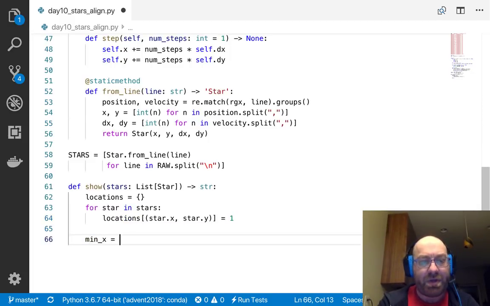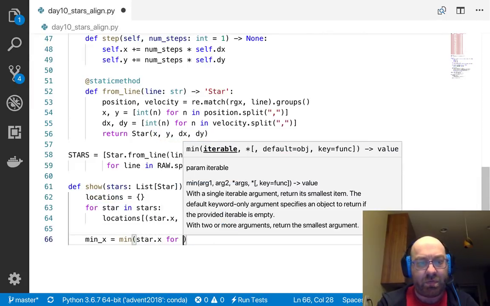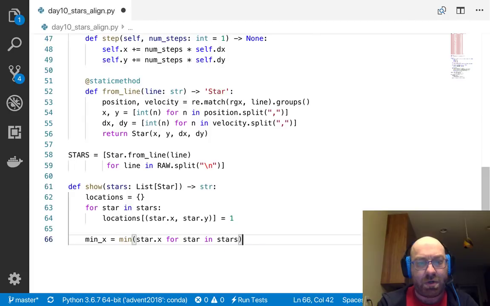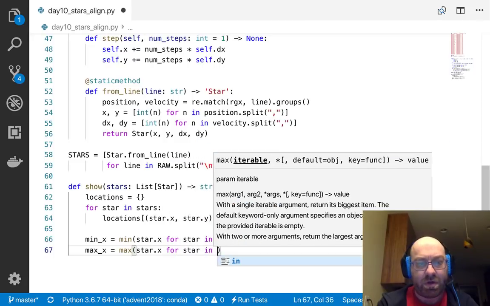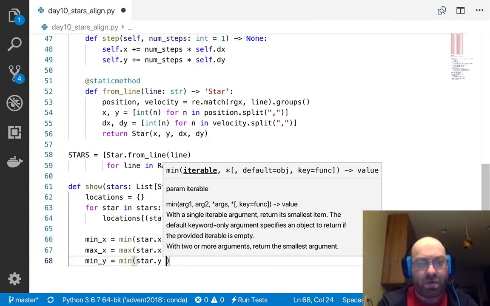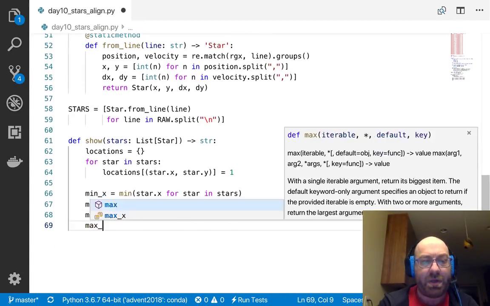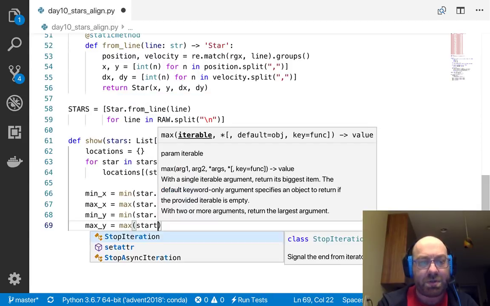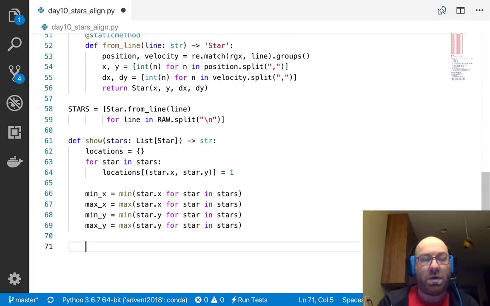And let's say min x equals min star.x for star in stars, max x equals max star.x for star in stars, min y equals min star.y for star in stars, and this just tells us how big our grid needs to be. Max y equals max star.y for star in stars.